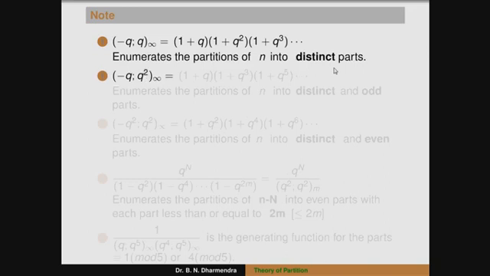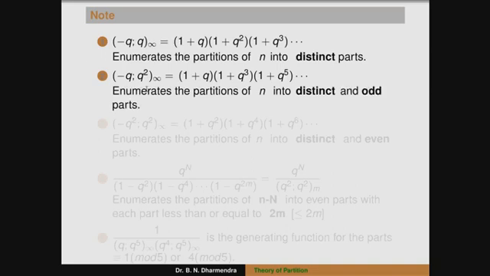Minus q square infinity. We can observe that the power of q here is q to the power of 1, that means q cubed. So it can be written as the terms of 1 plus q, 1 plus q cubed, 1 plus q to the power of 5 by using a q-shifted factorial. So it enumerates the partitions of n into distinct parts, and also we have to observe the power is odd, so this one is odd parts.